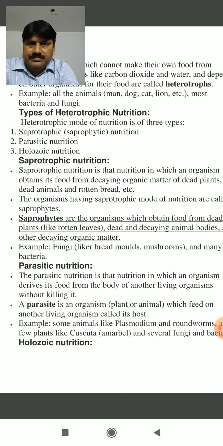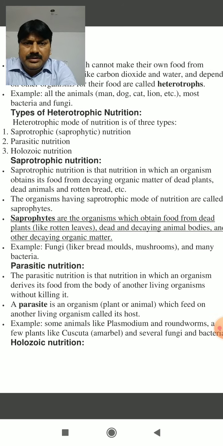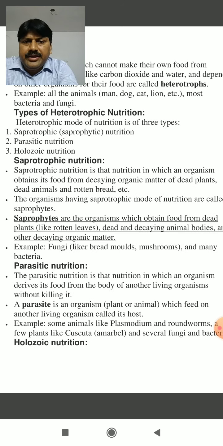Saprotrophic nutrition. The word sapro means dead. It may be dead plants, it may be dead animals. So saprotrophic nutrition is that type of heterotrophic nutrition in which the organisms take their food from dead organic matter, or we can simply say dead and decaying organic matter.